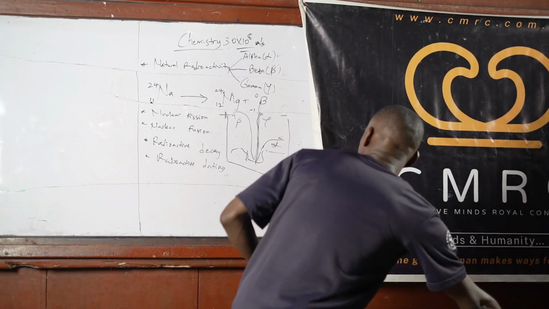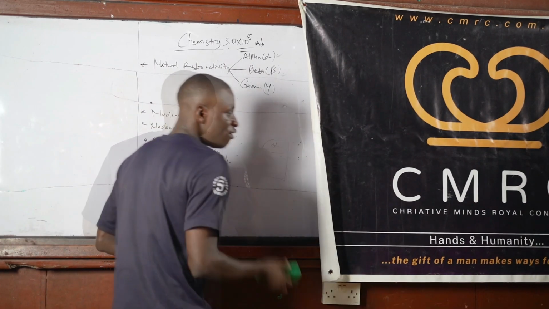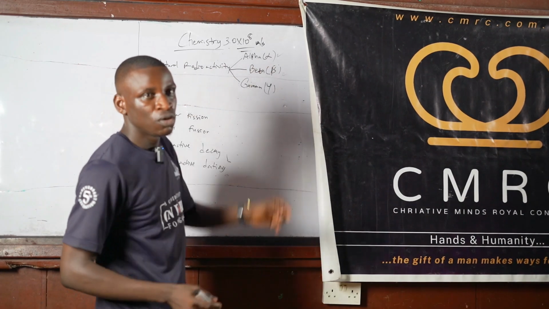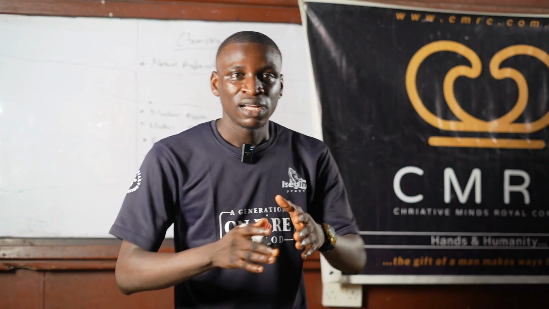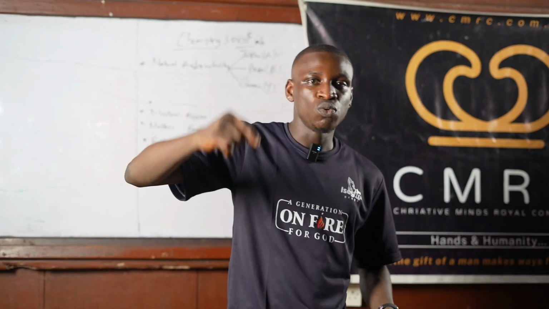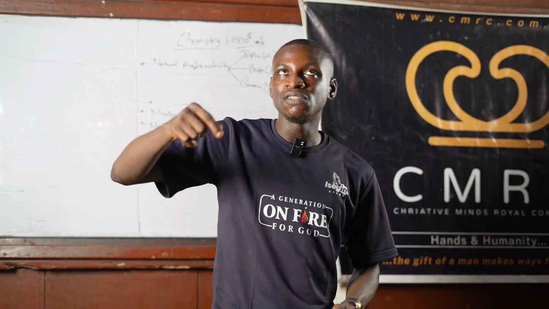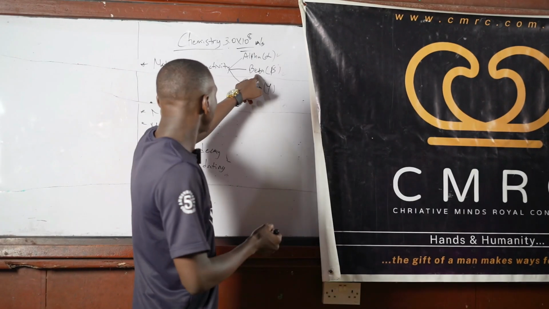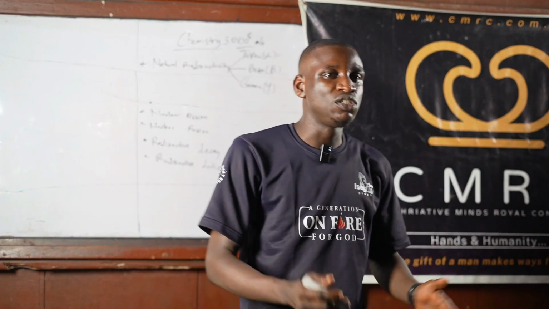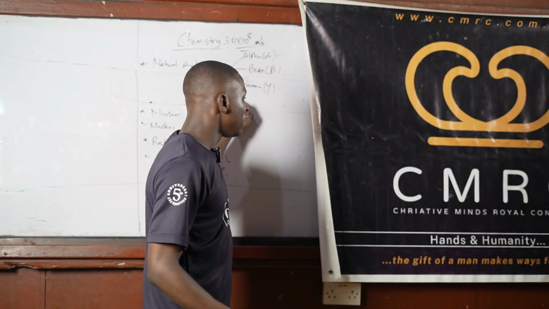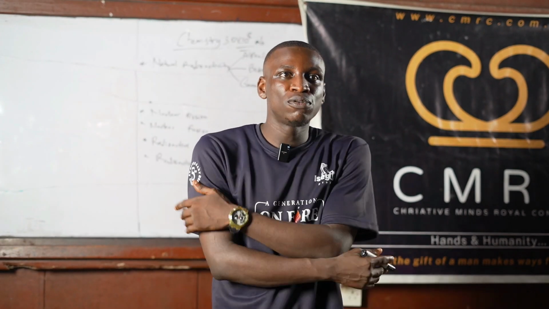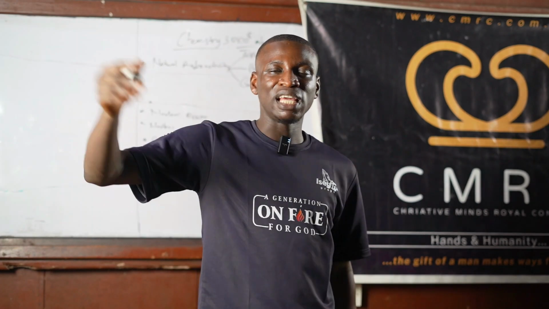So what happens in gamma emission is this. Under alpha emission, when a substance undergoes alpha emission, an alpha particle is liberated, in the form of a helium nucleus. For beta particles, the atomic number of the daughter nucleus that we form will increase by 1. But for gamma rays, if a substance undergoes gamma emission, nothing happens to the mass number, nothing happens to the atomic number. It still remains the same, but it will liberate energy and gamma rays.